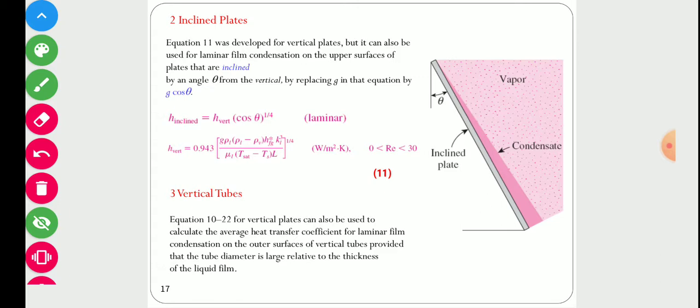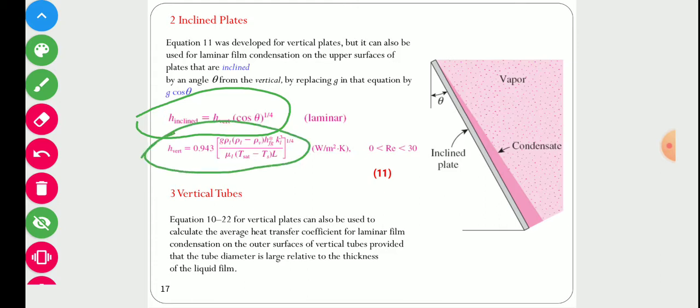For an inclined plate the heat transfer coefficient is simply h vertical, the heat transfer coefficient for a vertical plate, multiplied by cos theta raised to the power 1 by 4. So we only multiply the previous equation by cos theta to the power 1 by 4, and the final equation will be this one. Again, this is for laminar flow, where the Reynolds number varies between 0 and 30.